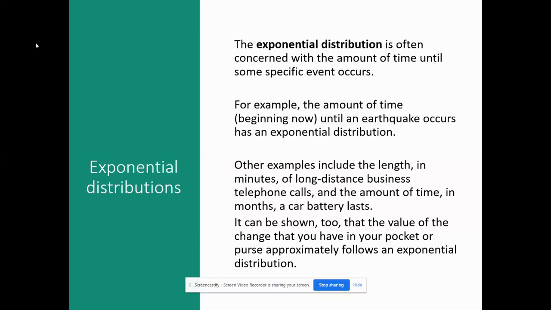So now let's talk about exponential growth. And that's often concerned with amounts of time until something occurs. You can think of the amount of time till an earthquake is going to occur, or the amount of time for long distance calls. I think about exponential distribution like this: say I buy a new battery and then I want to know how long that battery is going to last in my car.